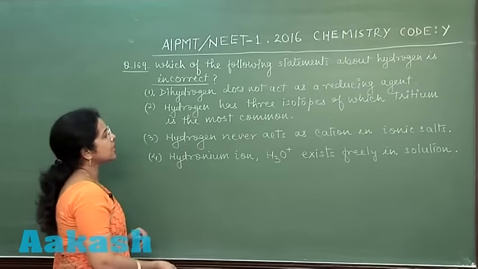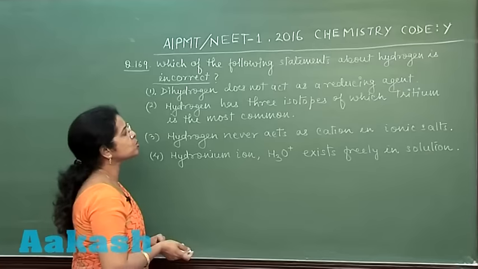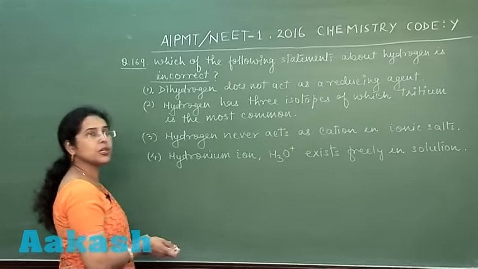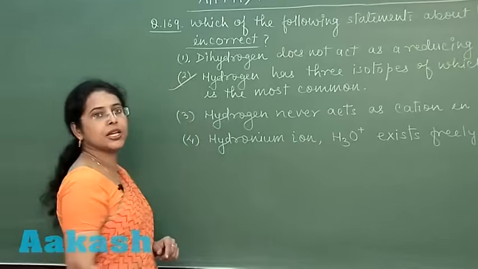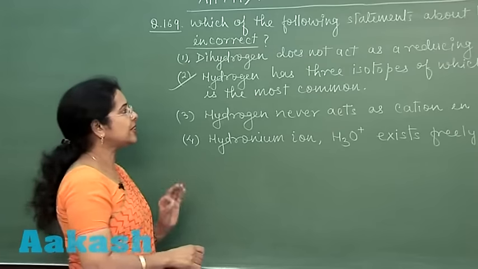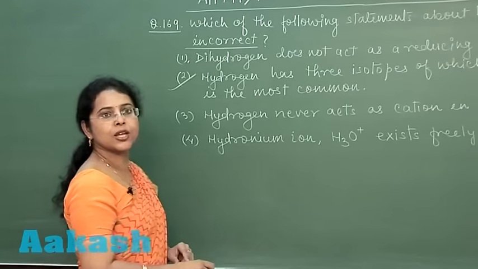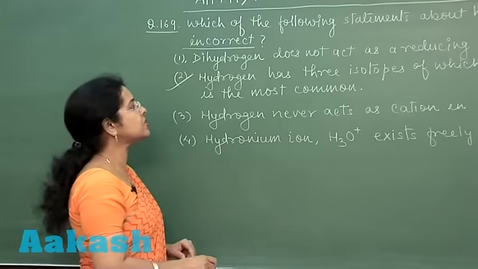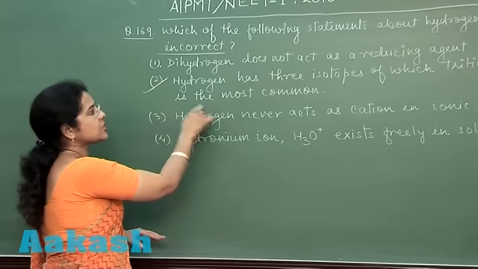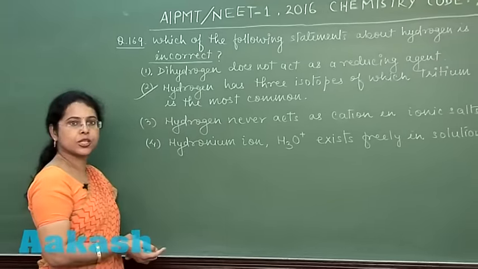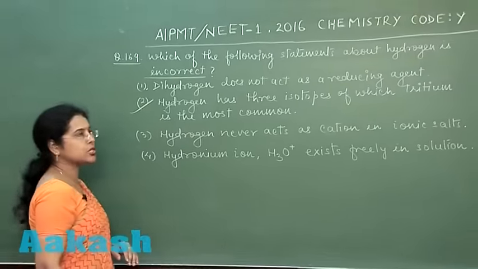Second statement is hydrogen has three isotopes of which tritium is the most common. This statement is absolutely incorrect. That is true, hydrogen has three isotopes, but tritium is the least common isotope. So this statement is incorrect. Now let us see the other statements.